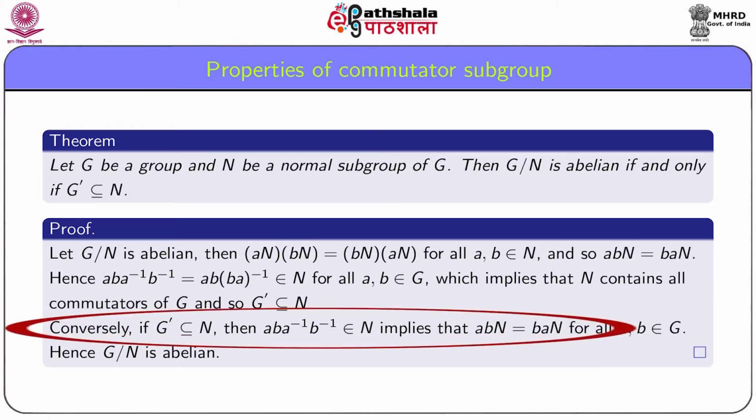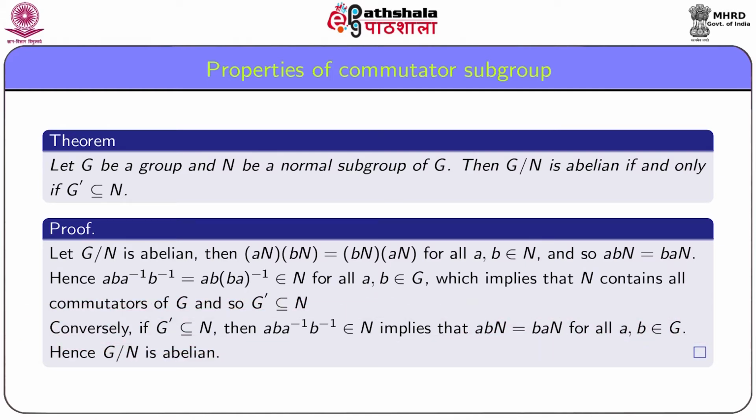Conversely, if G dashed is a subset of N, then a b a inverse b inverse belongs to N for all a, b in G, and hence abN equals baN. Thus, the quotient group G by N is abelian.